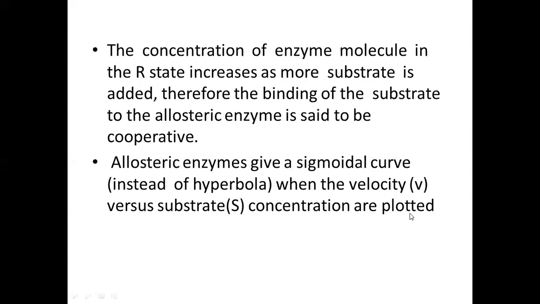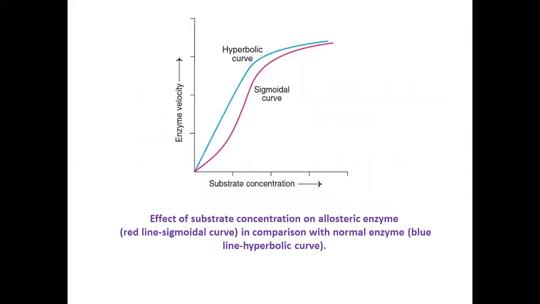And therefore, the binding of the substrate to the allosteric enzyme is said to be cooperative. It means that when the substrate binds with the enzyme at its allosteric site, this substrate binding will definitely enhance the catalytic activity of the enzyme, and overall the behavior of the substrate will be regarded as cooperative. And allosteric enzymes give a sigmoidal curve instead of a hyperbola when velocity versus substrate concentration is plotted. And you can see this pattern from here, in the graphical representation.